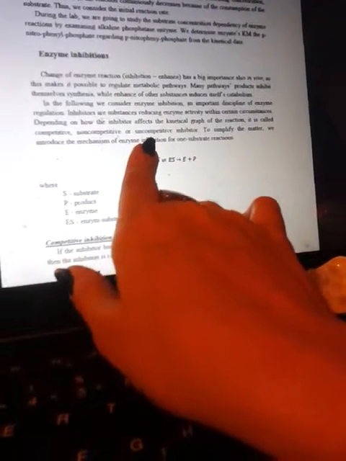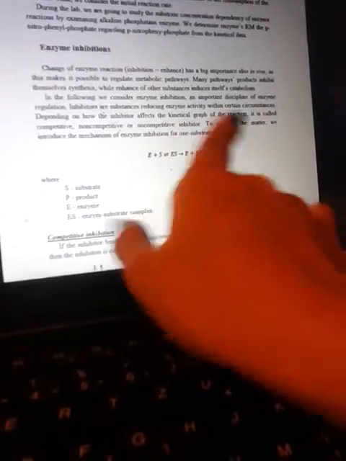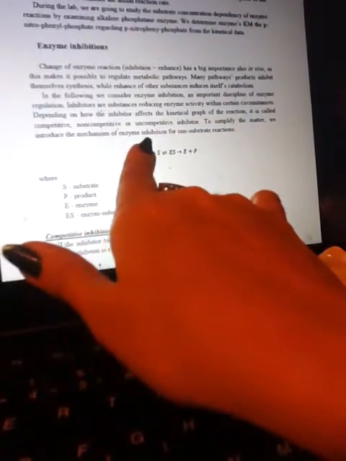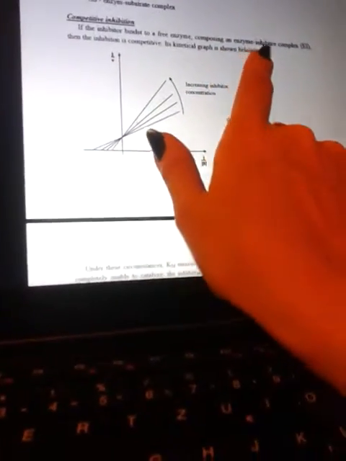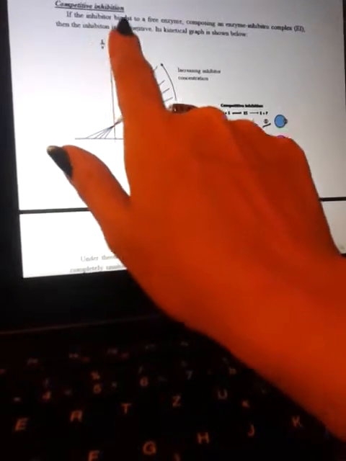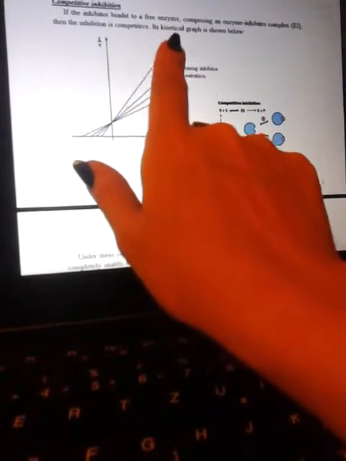To simplify the matter, we introduce the mechanism of enzyme inhibition for a one-substrate reaction. The competitive. In competitive inhibition, if the inhibitor binds to a free enzyme, composing an enzyme-inhibitor complex, then the inhibition is competitive. Its kinetic graph is shown below.